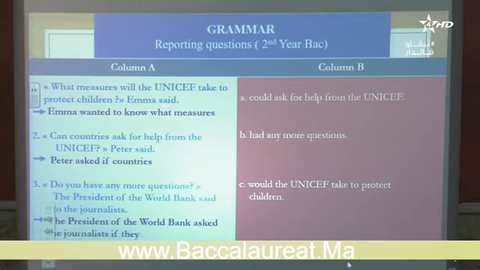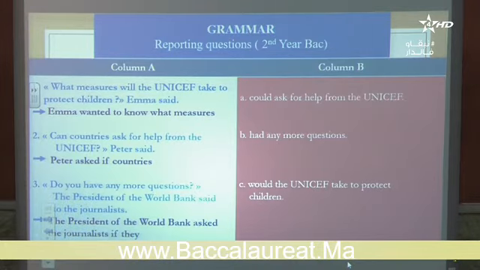Emma said. Now, Emma wanted to know what measures. Let's go to the right column. Emma wanted to know what measures could ask for help from the UNICEF, or had any more questions, or would the UNICEF take to protect the children?